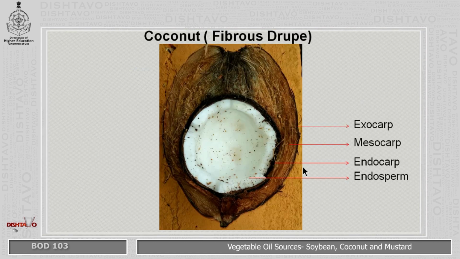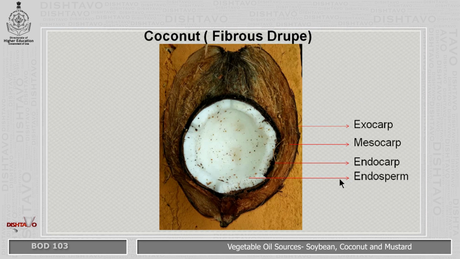Now if you see the coconut fruit, it is a fibrous drupe. This is a section of the coconut fruit. This brownish boundary is the exocarp, which is green when young, but when it matures it turns brown. Then this is the mesocarp, which constitutes the coir. Then this is the endocarp and this is the